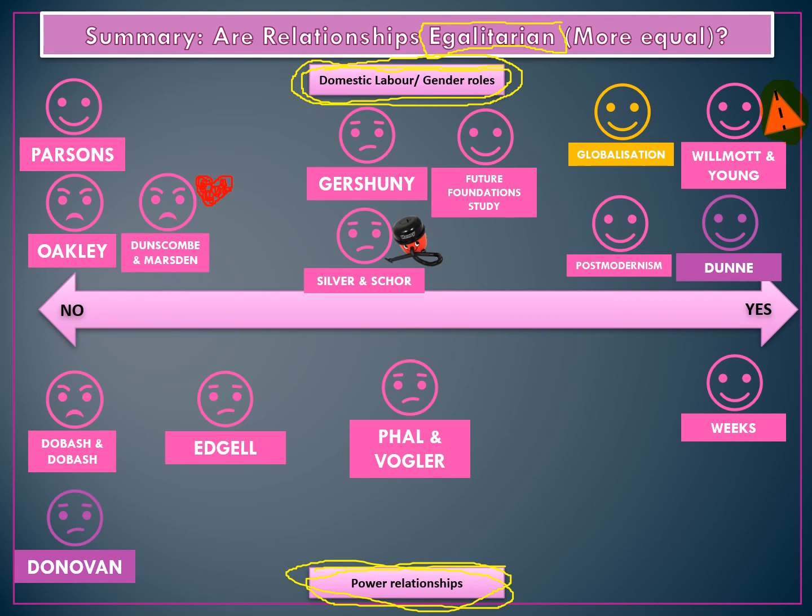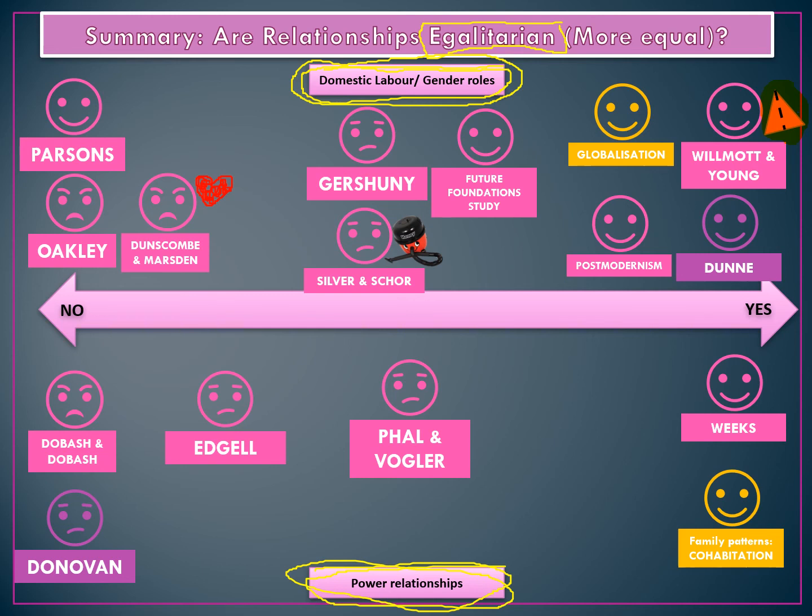And then we also have Donovan. Now, Donovan's here, again, in a slightly different colour because it's talking about same-sex couples and domestic violence. Now, this would say that relationships are not equal. Any relationship with domestic violence is not equal. But the difference is that Donovan suggests that this might be due to money, and that financial pressures and stresses cause domestic violence. So again, I've put this in as a no, relationships are not equal if there's domestic violence and power imbalances here. But as an interesting note, the financial factors are more significant, that deprivation and lack of money and income are probably the triggers, or some of the triggers, for violence.